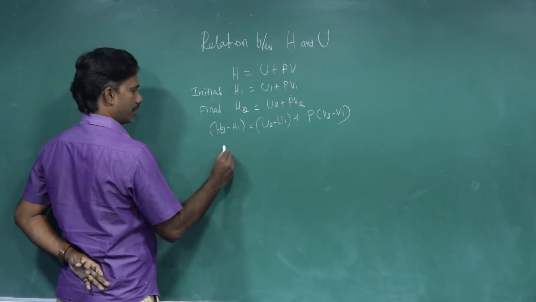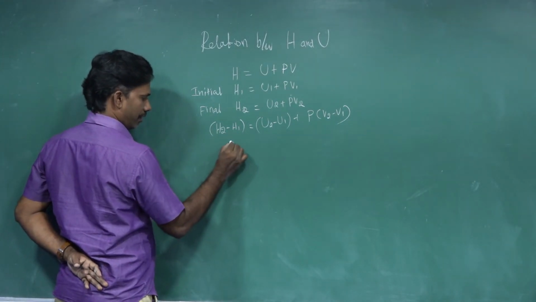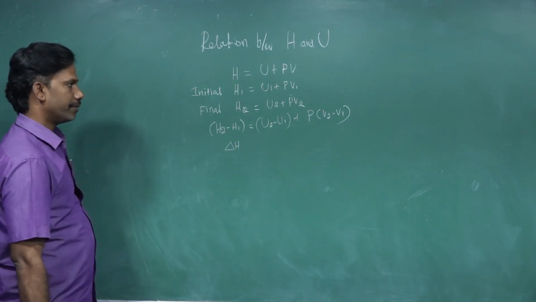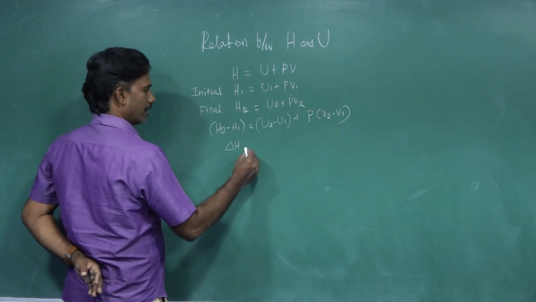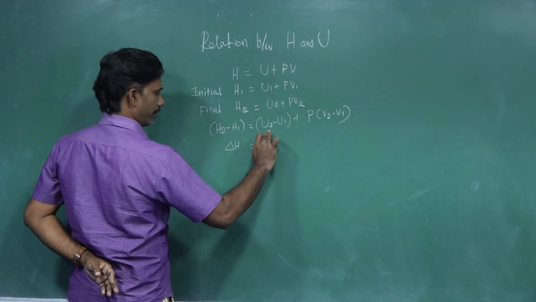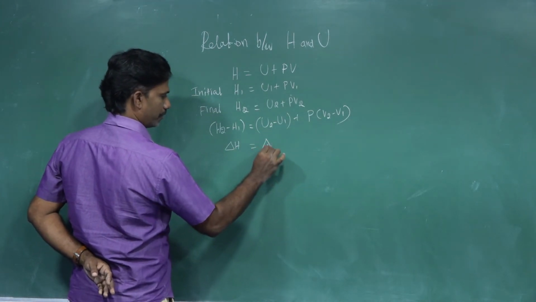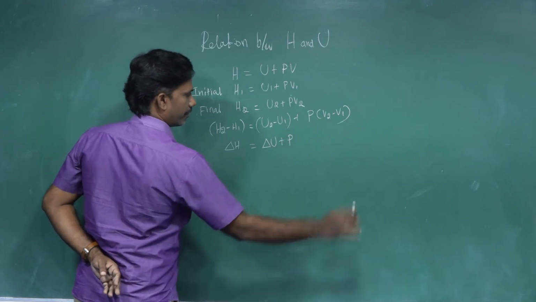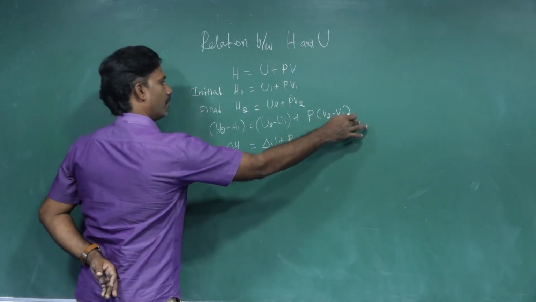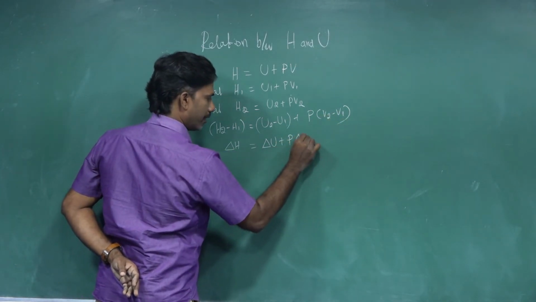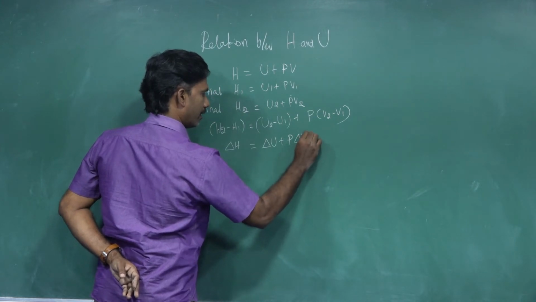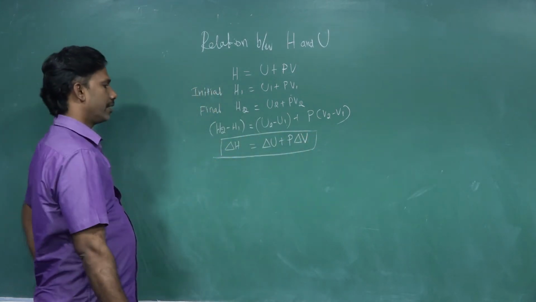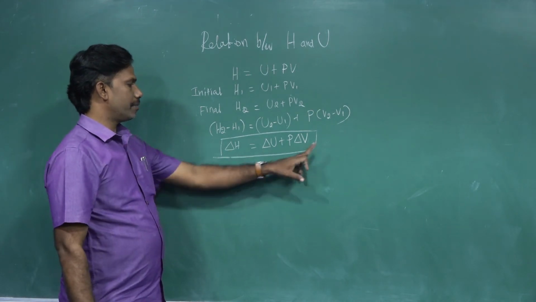Now what is H2 minus H1? This is the change in enthalpy, which can be given by del H. Then U2 minus U1, final minus initial, is del U, plus pressure times V2 minus V1, the change in the volume, which can be given by del V. So this is the formula: change in enthalpy can be given by del U plus P del V.